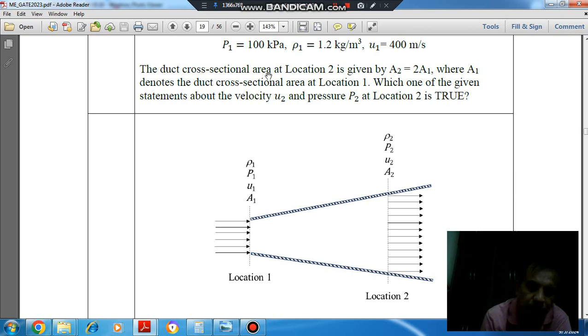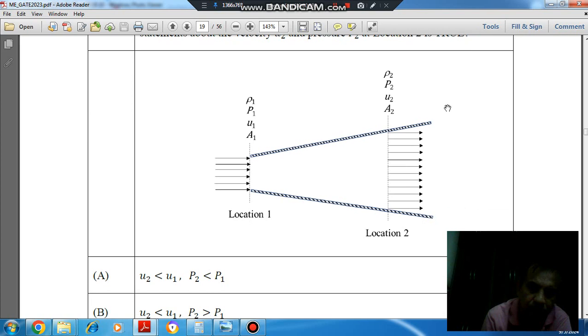The duct cross-sectional area at location 2 is given by A2 is equal to 2A1, where A1 denotes the duct cross-sectional area at location 1. Which one of the given statements about velocity u2 and pressure p2 at location 2 is true?